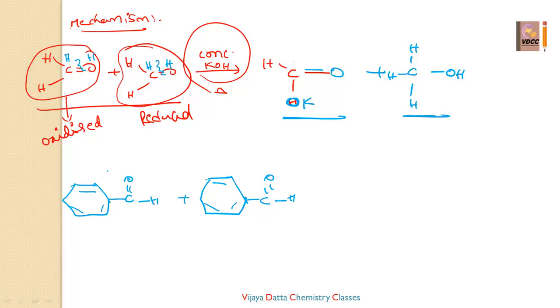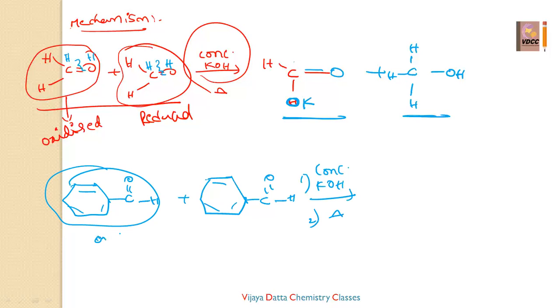See here, in presence of concentrated KOH only, on heating. This is first and this is second. This one is getting oxidized and this one is getting reduced. Which one is getting oxidized? The aldehyde, and oxidation gives carboxylic acid. Then it is converted into COOK because I have taken concentrated KOH.